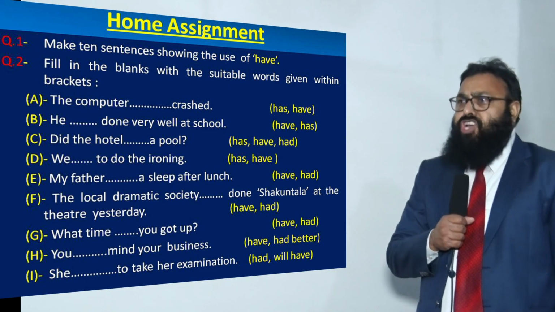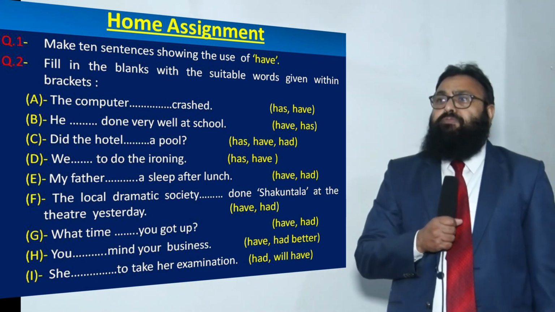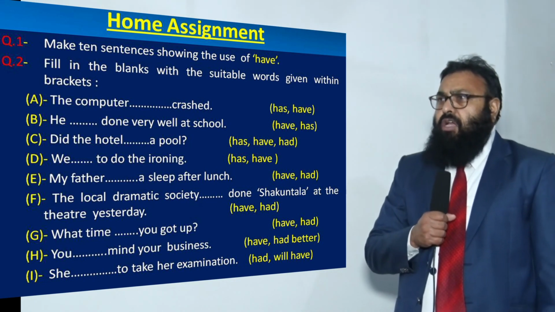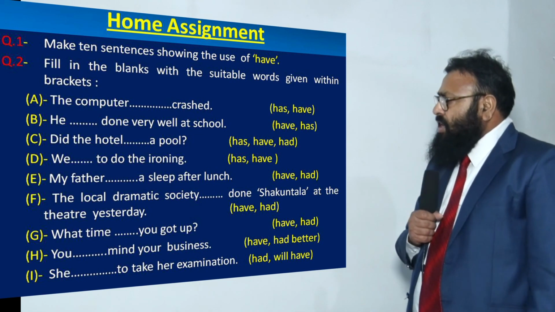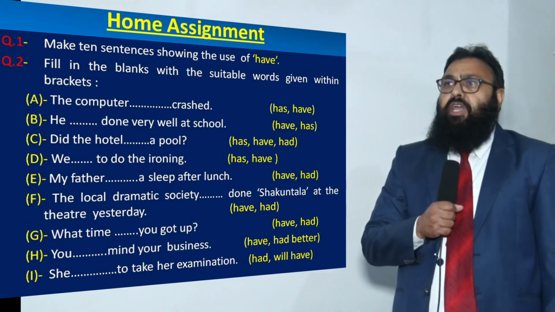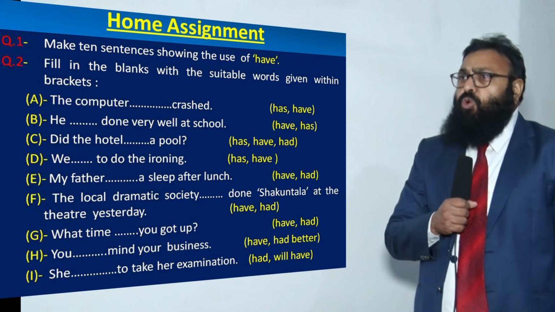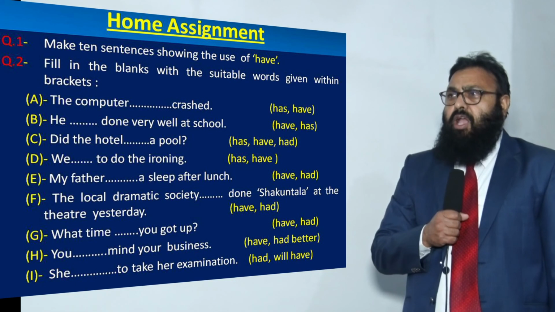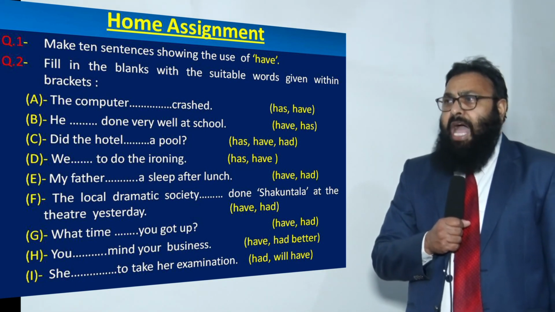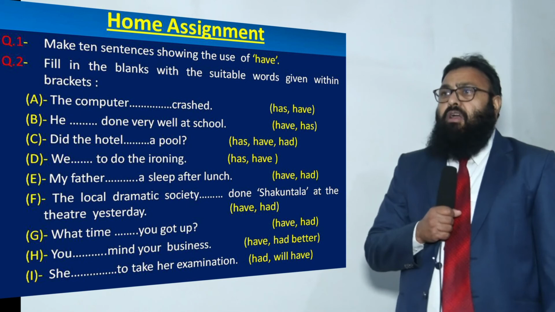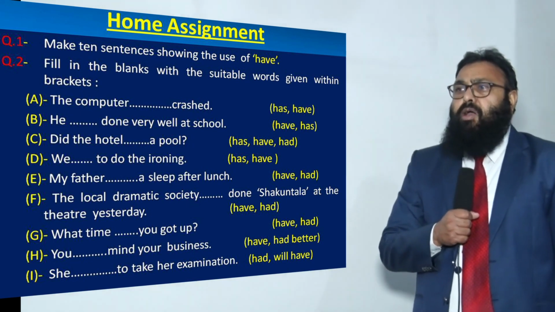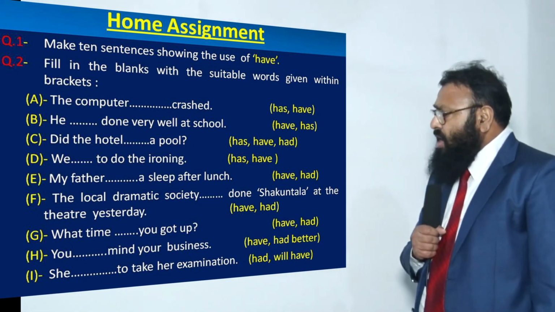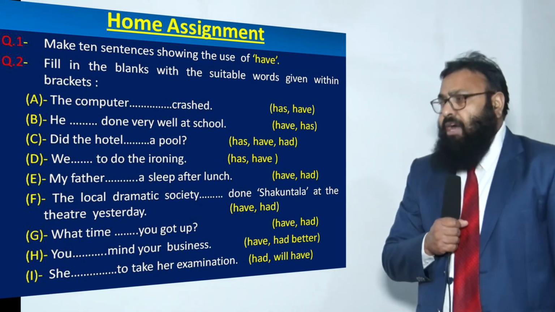G, what time, blank, you got up. The options are have or had. H, you, blank, mind your business, have or had better. I, she, blank, to take her examination. Options are had, will have.